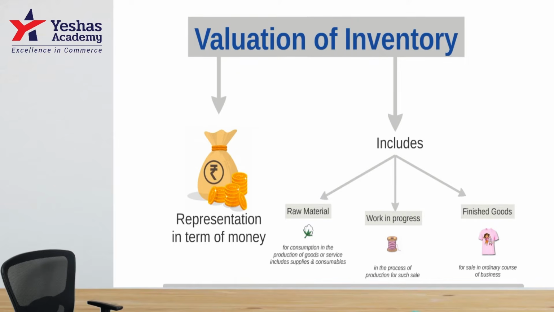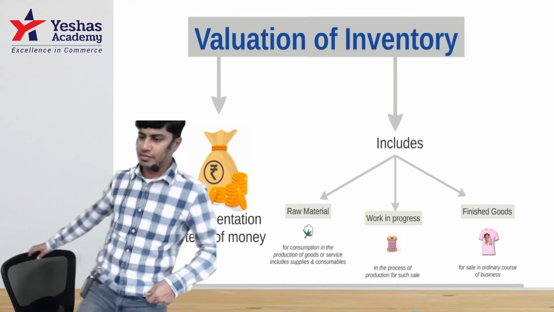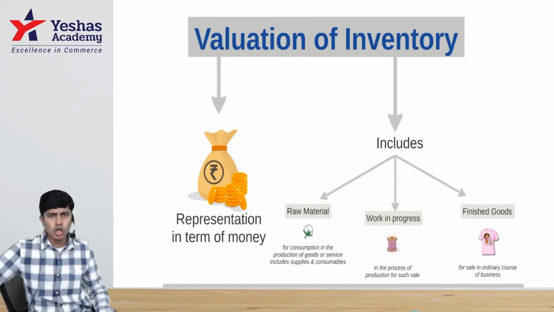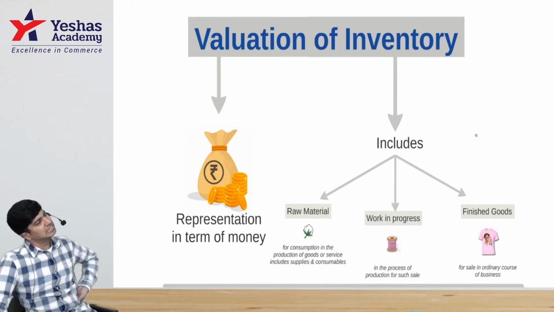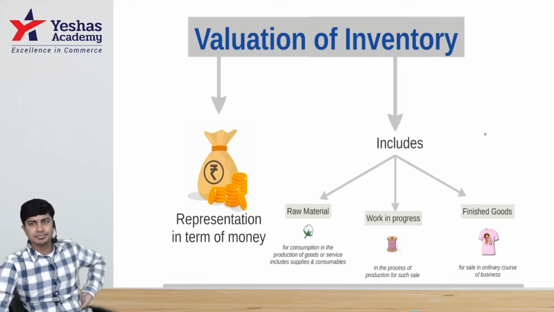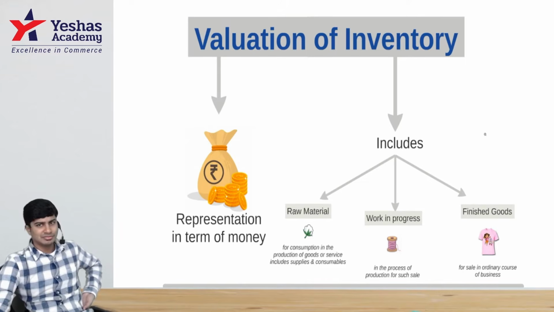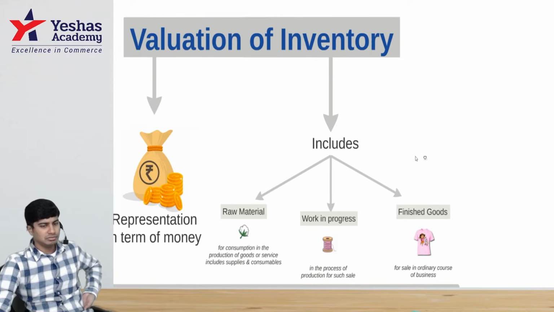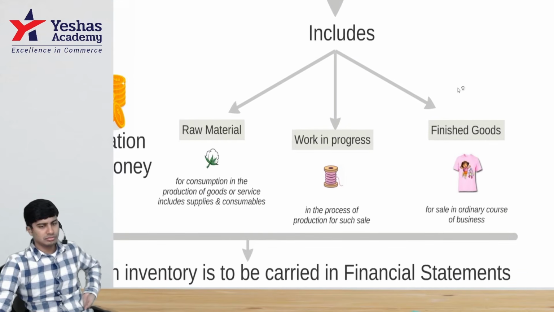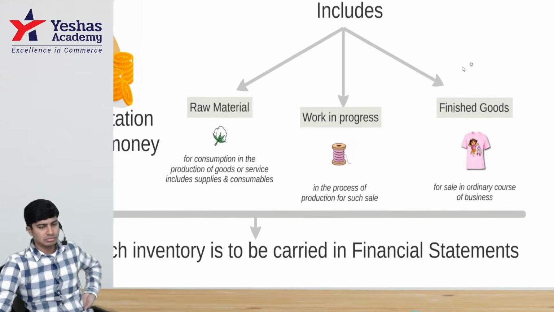This valuation is representation in terms of money. Money. Can I show this side of the story? Inventory includes what and all? For the variants, everything. Can you see?